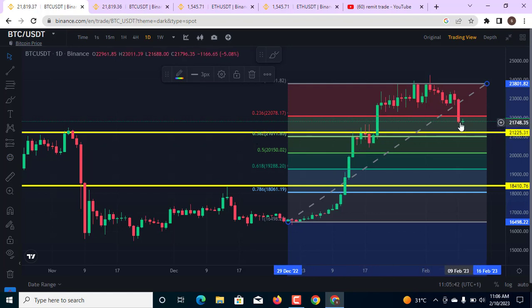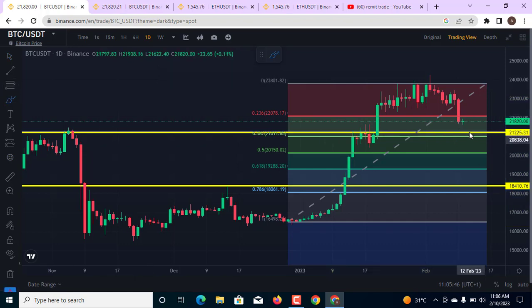So I am still expecting this market to come down a little bit to the downside. That means from here I still expect the market to come back down into this very level of 21,300 and 21,100 at this very point of support, because this is a very nice support at this area of 21,600 to this very area of 21k. So this is what I am paying attention to right now on the chart.